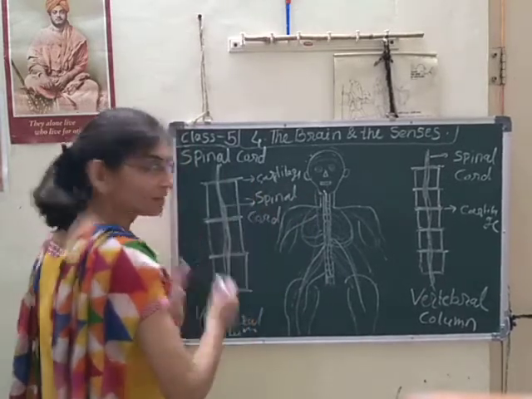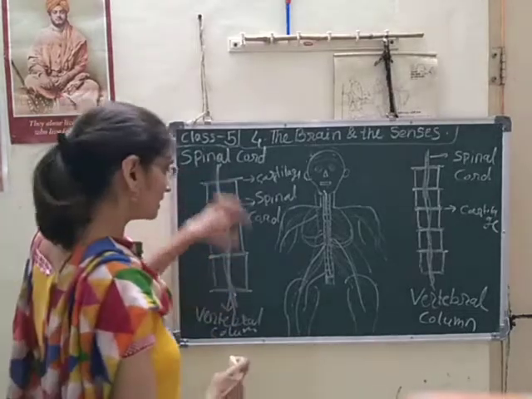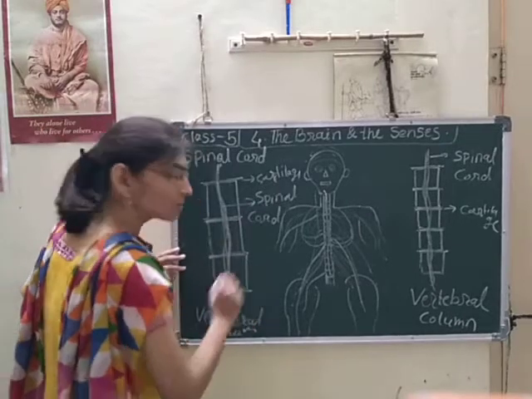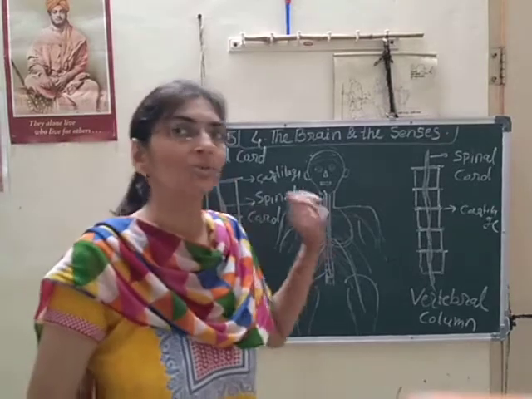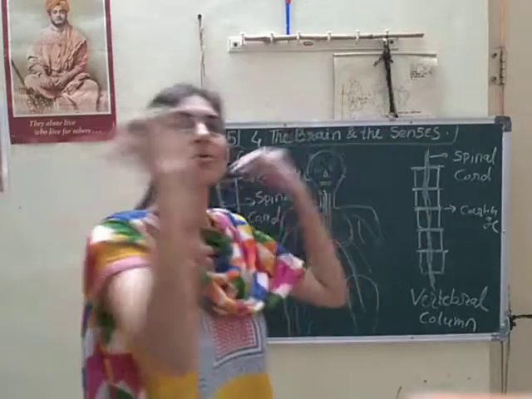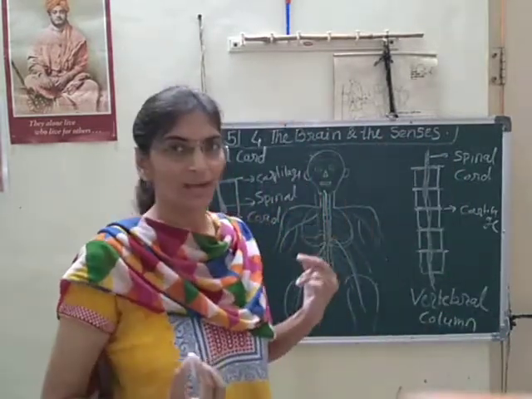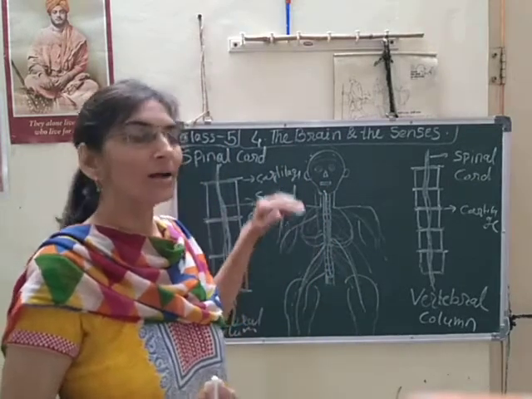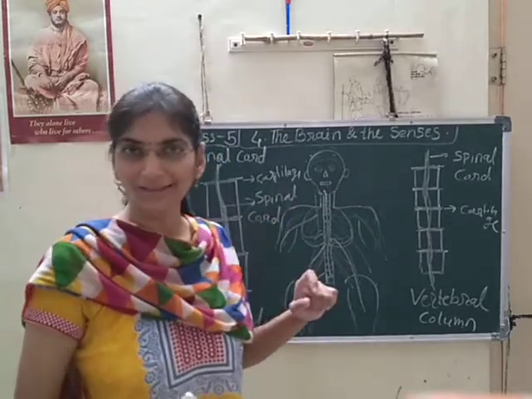And that outer structure that is made up of bones, pieces of bones, is the vertebral column or spine. It is also called spine. And the cartilage is made up of rubbery tissue. These are flexible in nature. That's why it is easy for us to move and bend our back. Okay. So this was about the spinal cord and vertebral column. Yes, I hope you understood that. Thank you.